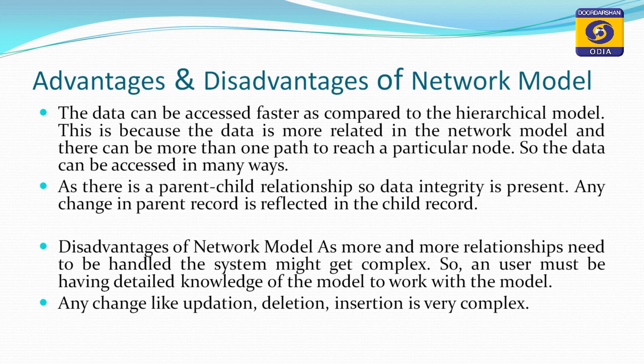To reach a particular node, as we have already seen, more than one parent is there and there is a closed graph. It is not like a hierarchical structure, where the tree or branching structure has no closed graph. There is only one path to travel in a hierarchical model, while in a network model records are arranged in a closed graph structure. Hence, through the parent child relationship, data integrity is achieved here.